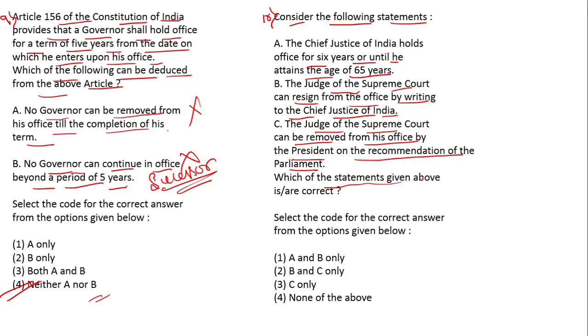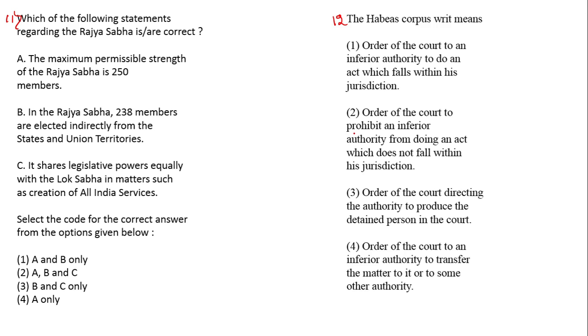Which of the statements given above is or are correct? Only statement C is correct, and the others are wrong. So the answer is option 3. The judges of the Supreme Court can be removed from office by the President on the recommendation of the Parliament. This is the right option.